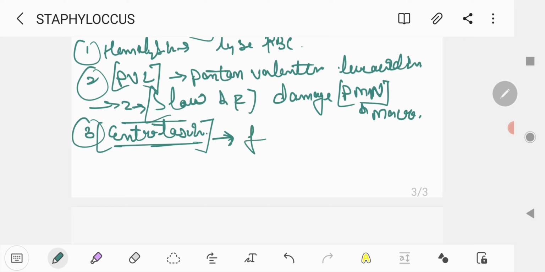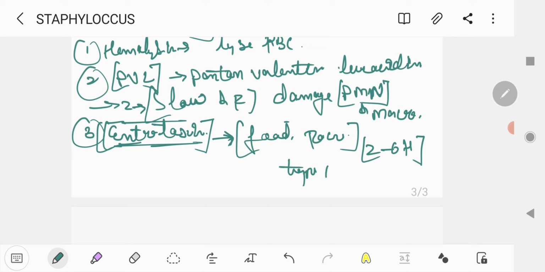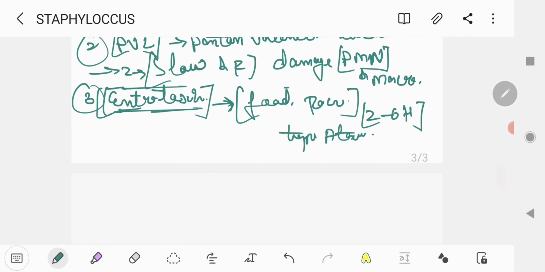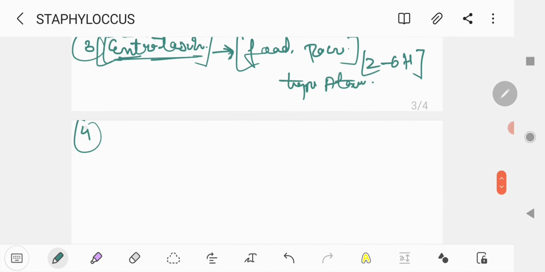So when you think about this, you have to click that it is a food poisoning agent, enterotoxin. It remains for 2 to 6 hours, and it is a type A toxin. Okay. Fourth one, also the most important, which is TSS.